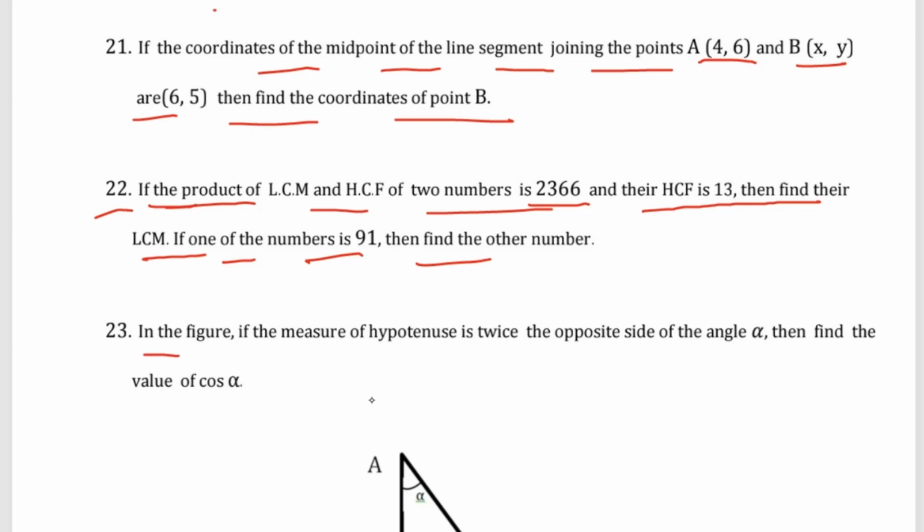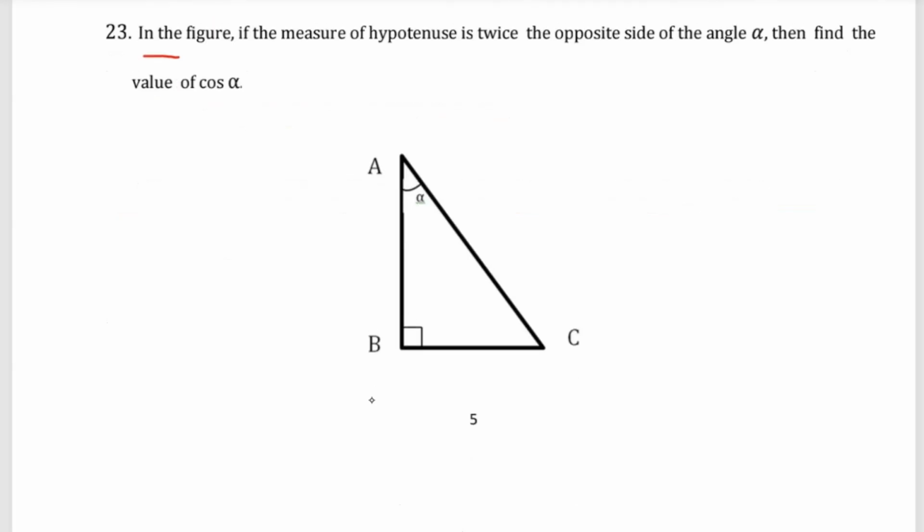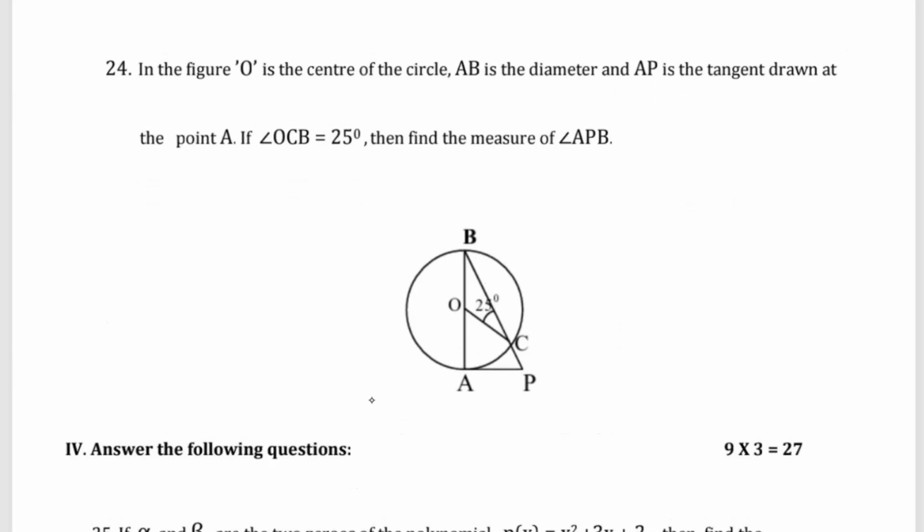In the figure, question number 23: if the measure of the hypotenuse is twice the opposite side of an angle alpha, then find cos alpha. Question number 24: in the figure, O is the center of the circle, AB is a diameter, AP is a tangent drawn at the point A. If angle OCB is 25 degree, then find the measure of angle APB.